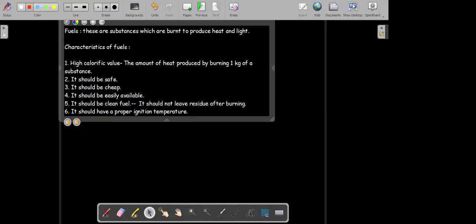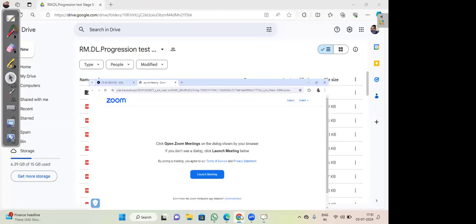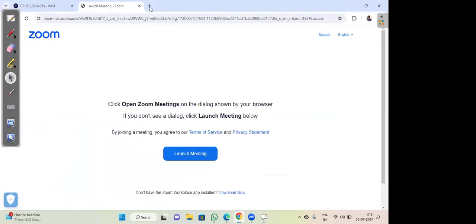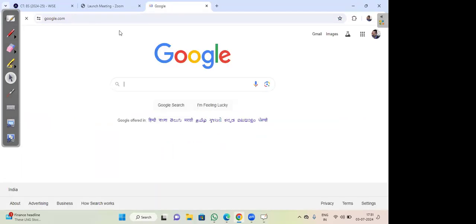Has anyone seen producing fire by rubbing? Yes, sir. Producing fire by rubbing is an example of the ignition temperature only. If you rub two substances, the temperature of the substance increases.